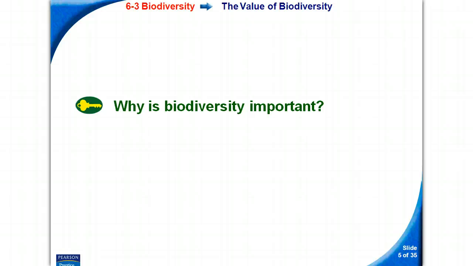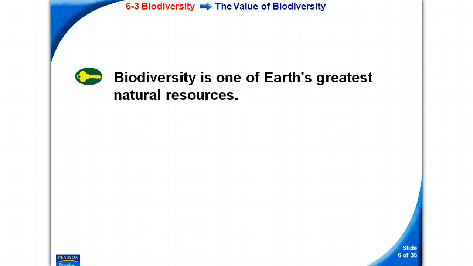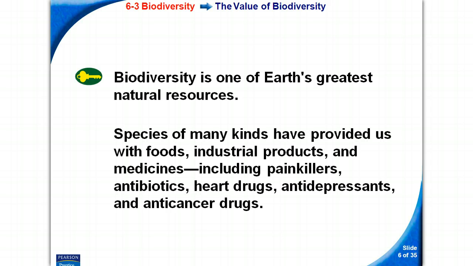Key concept number 1. What is the value of biodiversity? Biodiversity is one of the Earth's greatest natural resources. Species of many kinds have provided us with foods, industrial products, and medicines, including painkillers, antibiotics, heart drugs, antidepressants, and anti-cancer drugs. That's why there are species in the rainforest that we haven't even discovered yet that we are searching for different forms of medicines. A lot of medicines that we use have been derived over time from different plants.